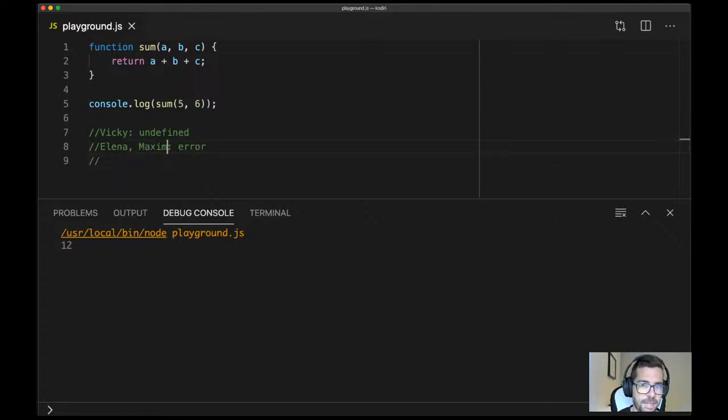So Elena, Maxim, Vicky, Aaron. All right. Lauren, Max, any thoughts? So Lauren, which team do you support? Oh, that was risky, right? So Lauren said we'll return 11.